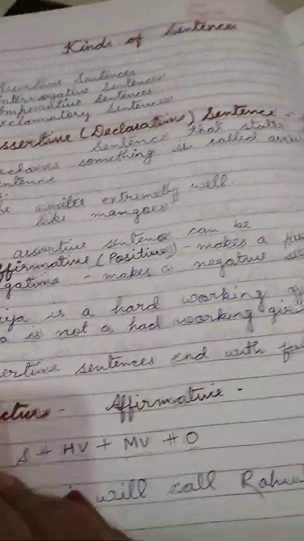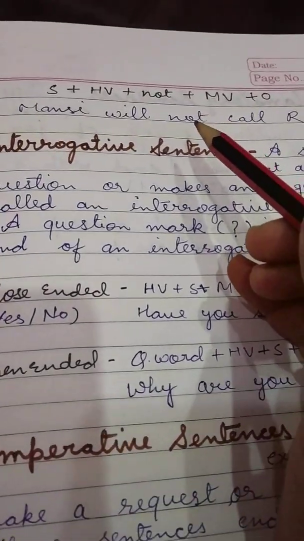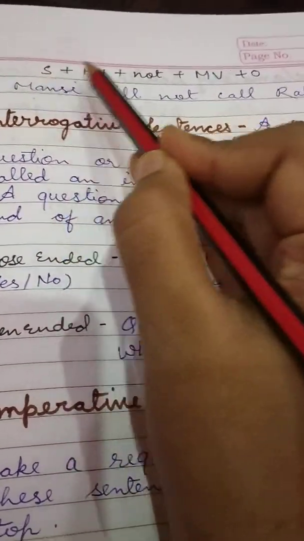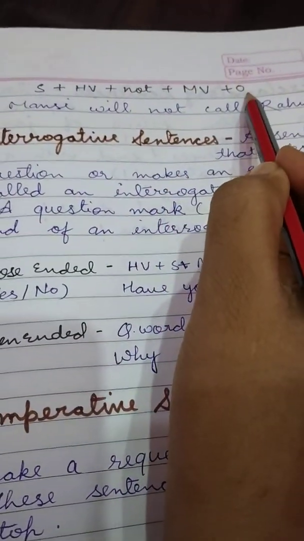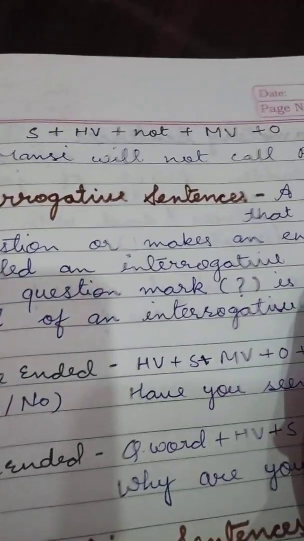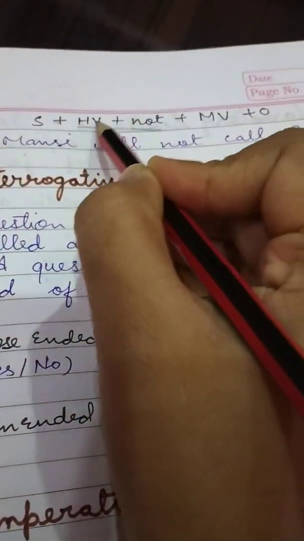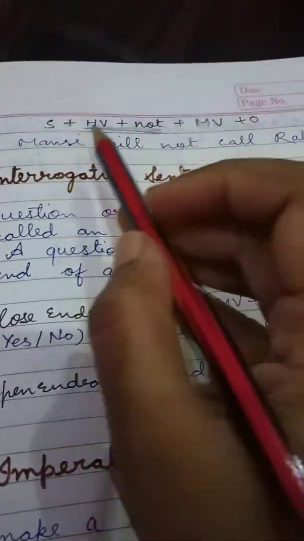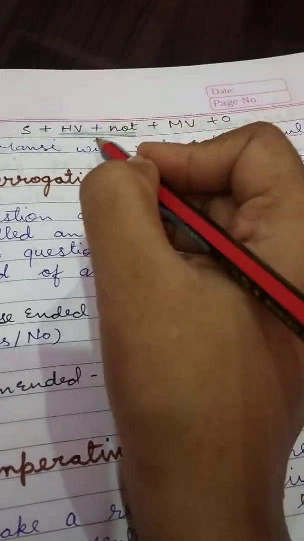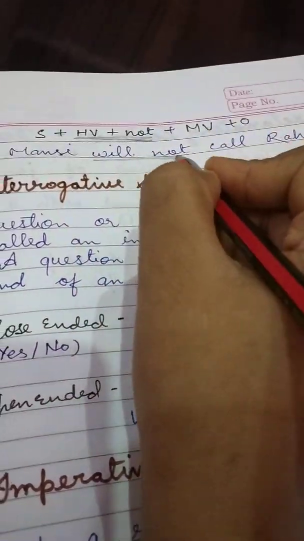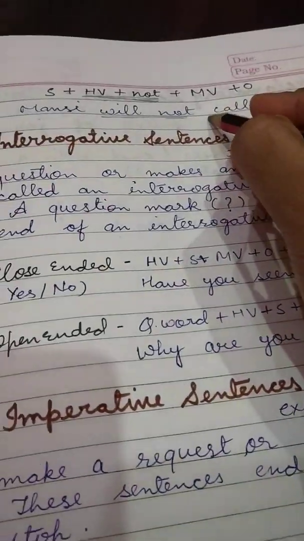Negative sentence. In a negative sentence, we firstly write the subject, helping verb, then not, then main verb, then object. Remember, class, in a negative sentence we always write not after the helping verb. Like, Mansi will not call Rahul. After the helping verb, we have written not. This is known as the negative sentence.